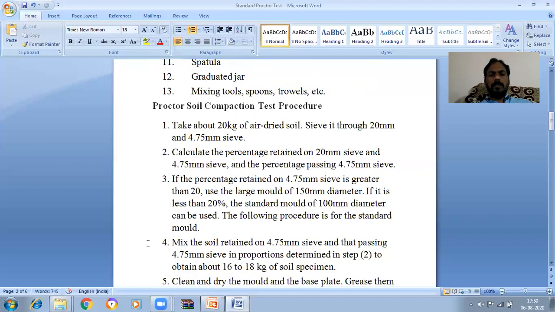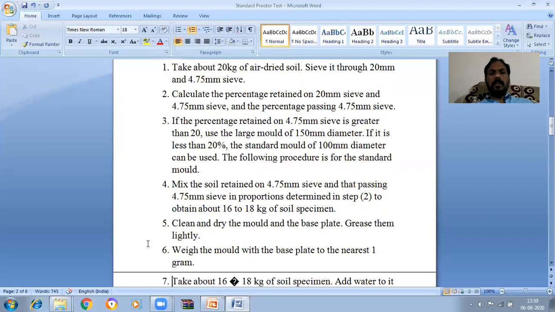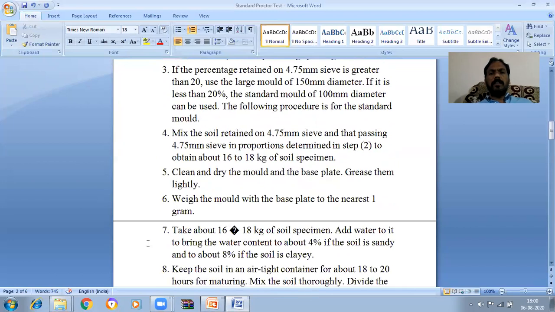Mix the soil retained on the 4.75 mm sieve and that passing the 4.75 mm sieve in the proportions determined in step 2 to obtain 16 to 18 kg of soil specimen.